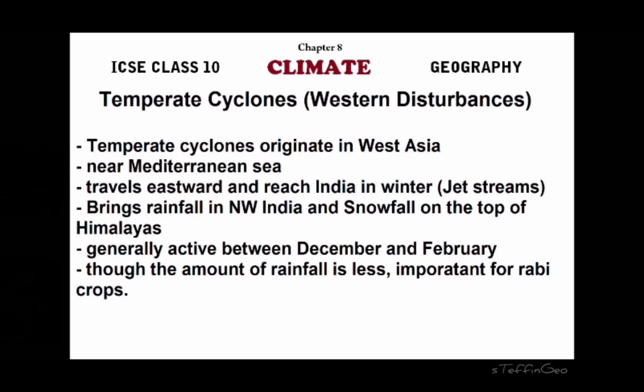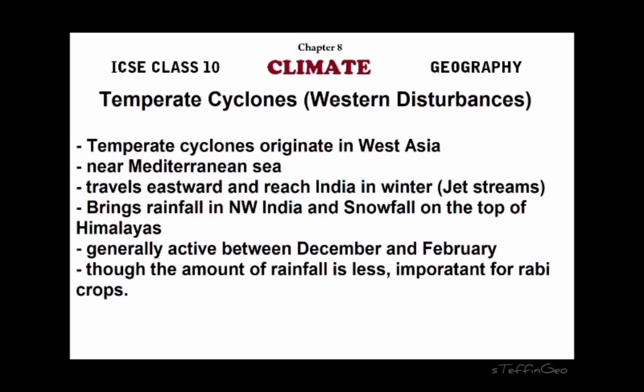So these jet streams blow from the western part of Asia to the eastern part of Asia. So it actually transfers these temperate cyclones from the Mediterranean area to the northwestern part of India, right? So because it is coming from the western part, we call it western disturbance. So this western disturbance causes rainfall in the northwestern part of the country.